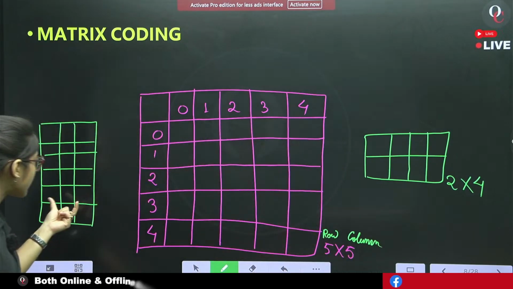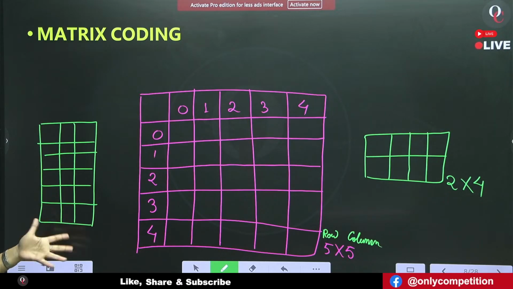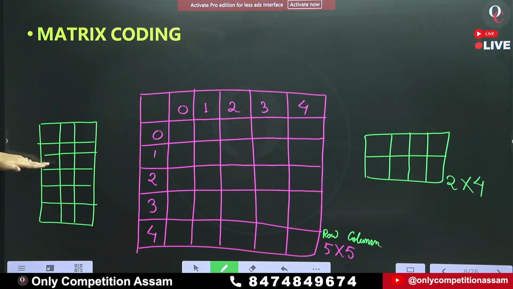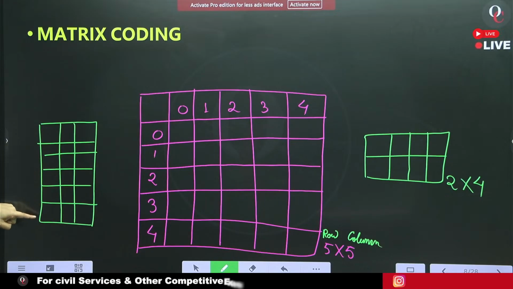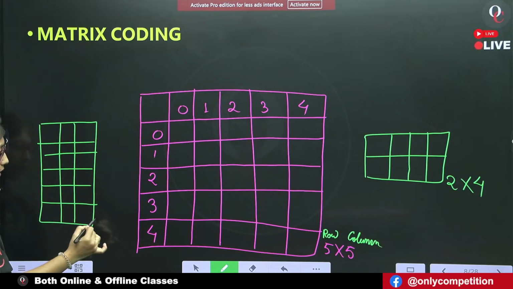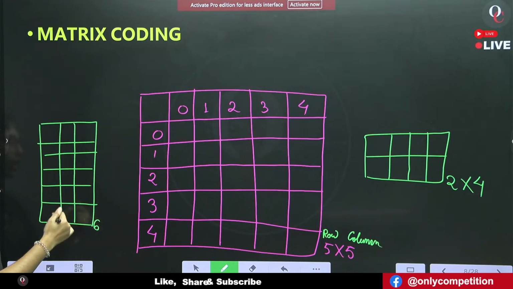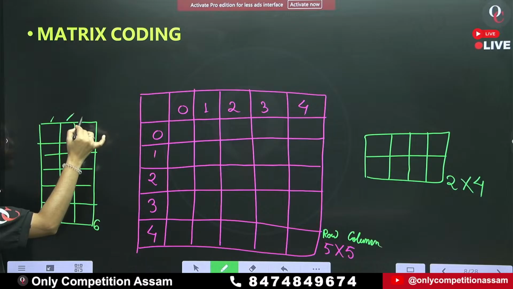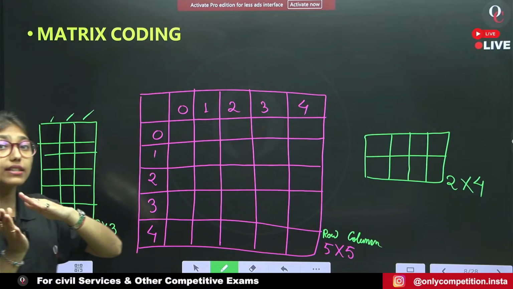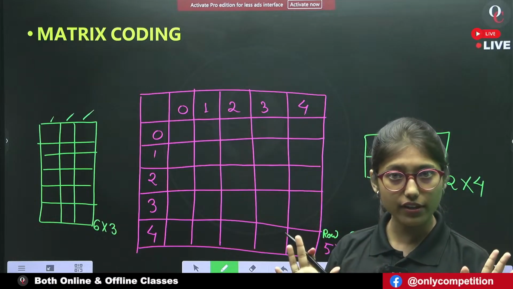Now, come to this particular matrix. This matrix is also an asymmetric matrix. Okay. How many rows are there in this particular matrix? 1, 2, 3, 4, 5 and 6. There are 6 rows. How many columns are there? 1, 2, 3. That means this matrix is a 6 into 3 dimension matrix. Is it clear now? Okay.